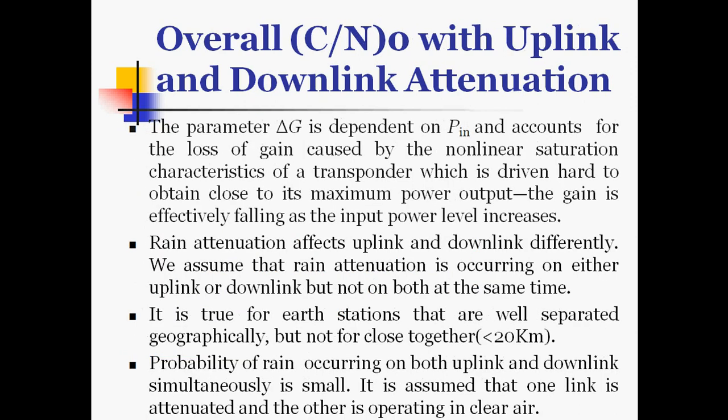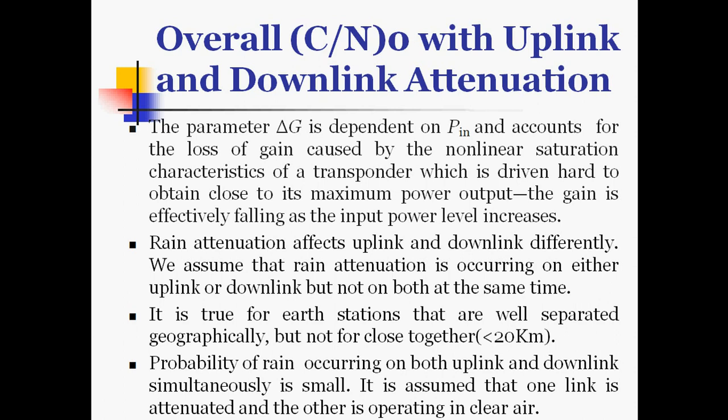The parameter delta G is dependent on input power Pin, and accounts for the loss of gain caused by the non-linear saturation characteristics of the transponder, which is driven hard to obtain close to its maximum power output.